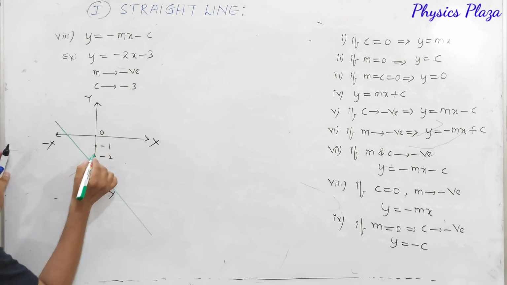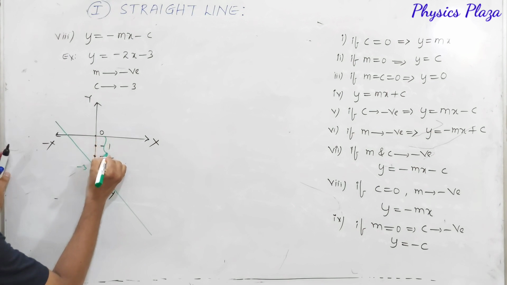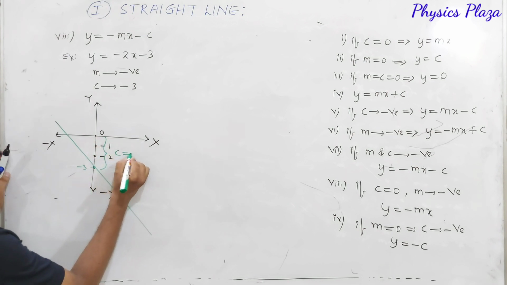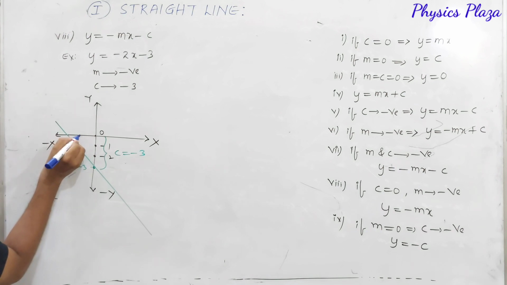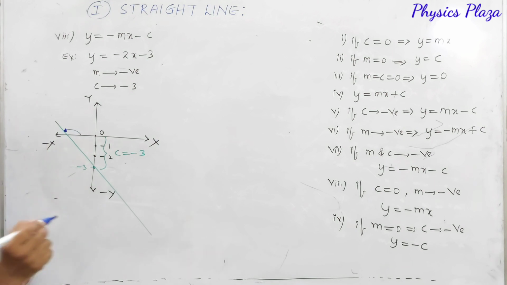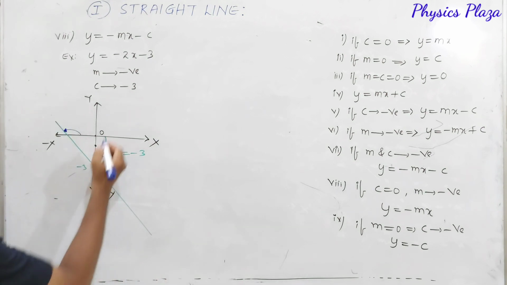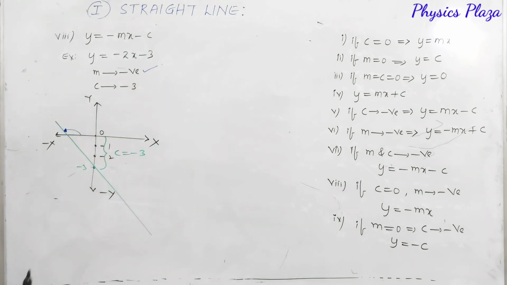So this is the y-intercept, minus 3. From here to here is the y-intercept, that is c is equal to minus 3. And if you look at this angle, it is going to be greater than 90 degrees and less than 180, that is, it is an obtuse angle. So here the slope is negative.